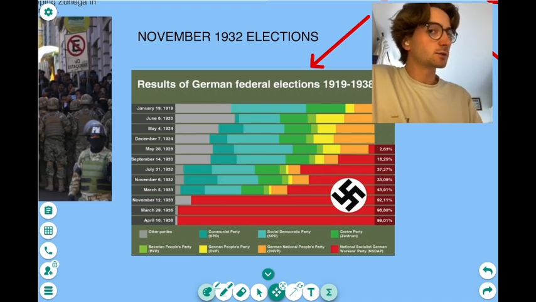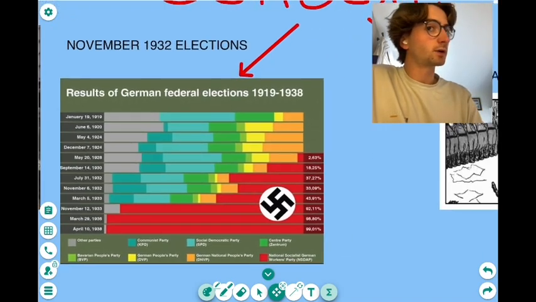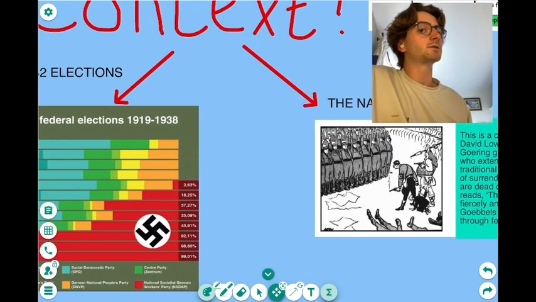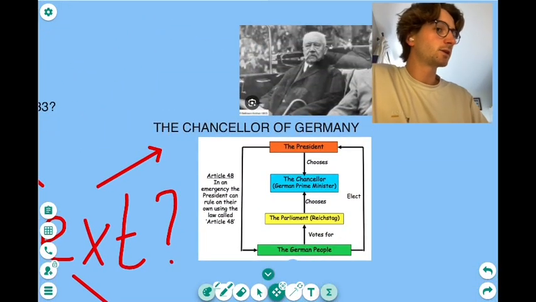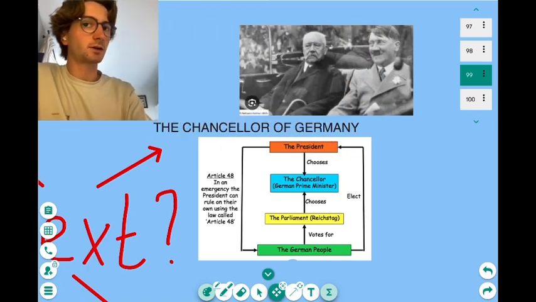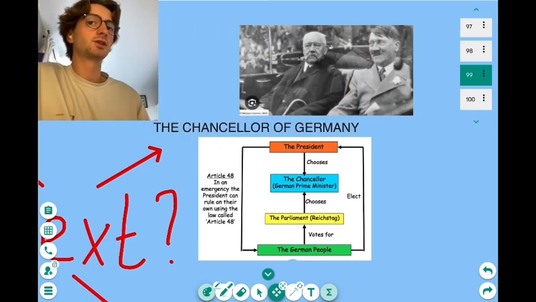Hitler might lead the largest party in the Reichstag, so he's got 33%. No one else has that many, but he doesn't have the power to pass all the laws through the Reichstag that he wants to. Okay, now because Hitler is the largest party in the Reichstag, he becomes Chancellor.